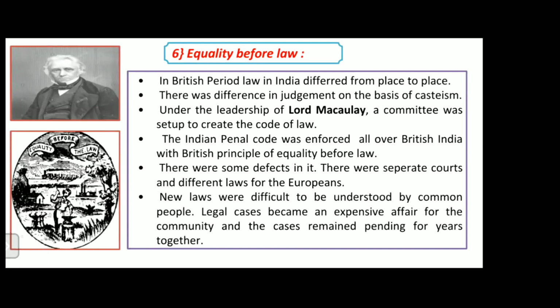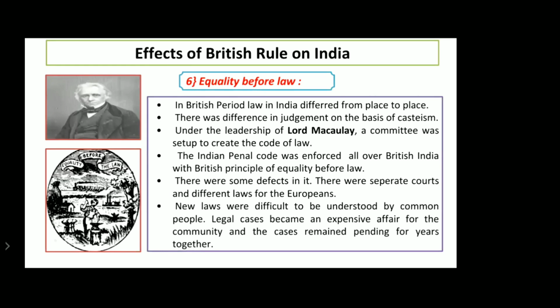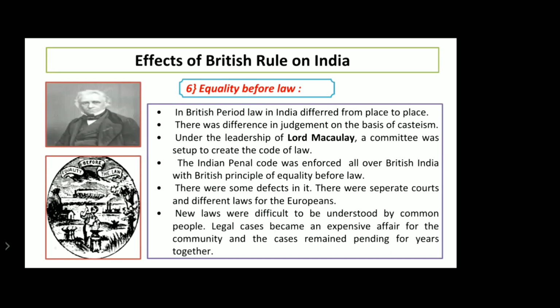So now here what we saw, I will just go through this. We saw that there was equality of law, so the law should be equal for everyone. It should not differ from place to place, from people to people, from caste to caste. So he established a new committee and created a code of law. But there were separate codes for Europeans and Indians. This was the main defect. Okay. So now let's go to the next one.